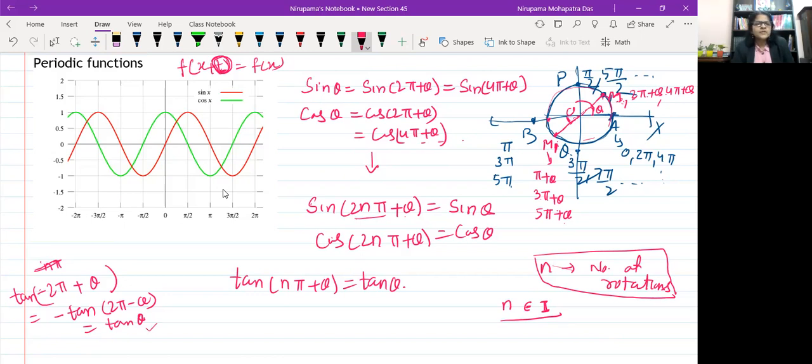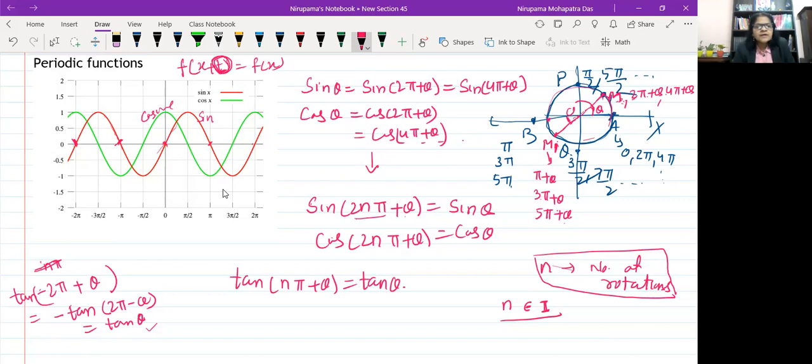Another implication: you can just observe this graph. The red one is the sine function, and this is the cosine function. Periodicity is easier to understand if you see one particular cycle, like the zeros of a polynomial you are familiar with. If you write 0, then 2 pi, again 4 pi, like this, you can see it in the graph here.